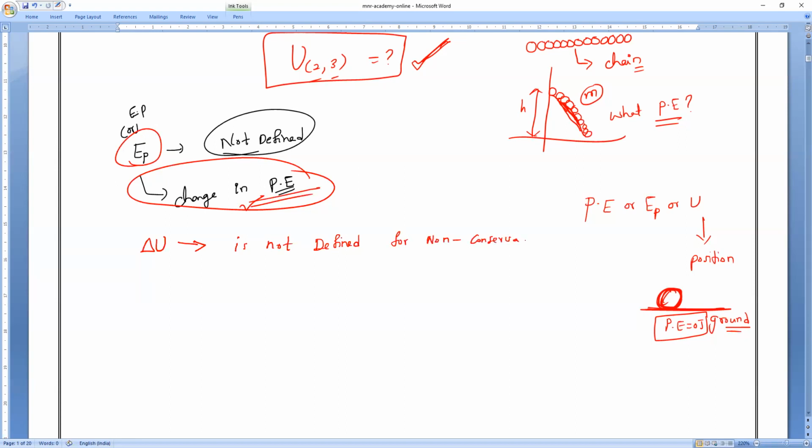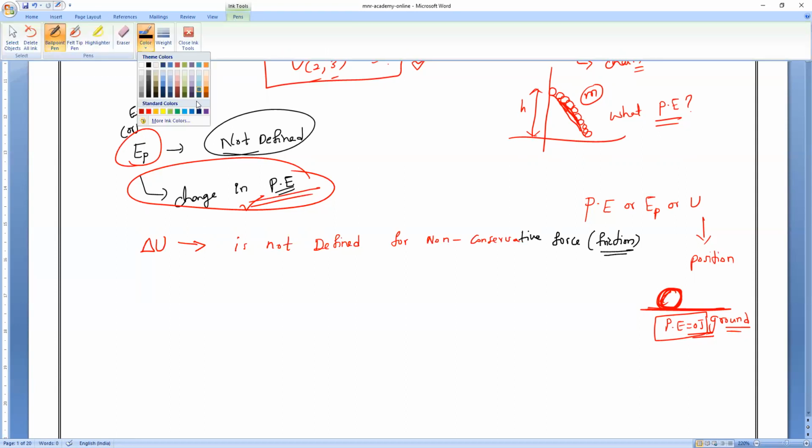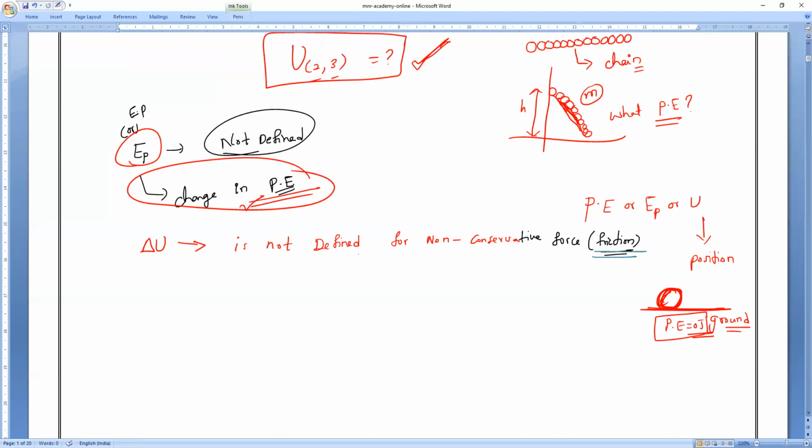non-conservative forces. On the ground the potential energy is 0. It is not defined for non-conservative forces. What is an example of a non-conservative force? You all studied it already. Frictional force, sir. So the change in potential energy is not defined for non-conservative forces.